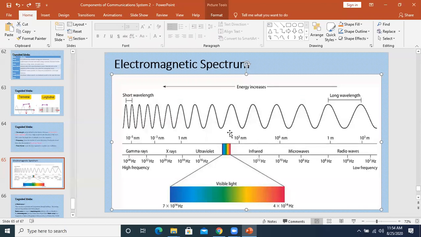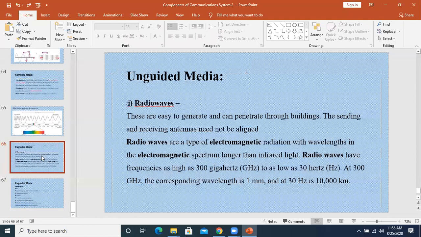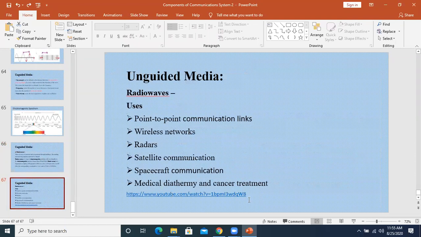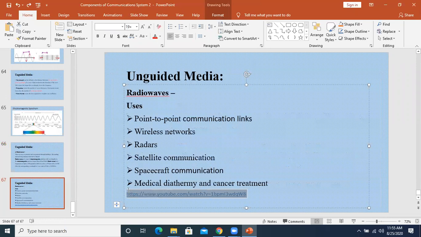ठीक है? अगर हम यहाँ से देखें, लेफ्ट टू राइट देखें, तो इंफ्रारेड का वेवलेंथ कम होगा, माइक्रो का ज्यादा होगा और रेडियो का सबसे ज्यादा होगा. Are you getting this point? I hope this thing is now clear. ठीक है? So in our syllabus, infrared, micro and radio are there that we are going to discuss. Before going towards the next things, I would like to show you a video, and then I am going to explain some more things about the radio waves.